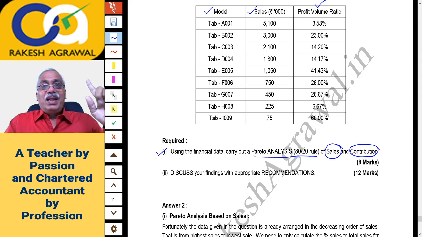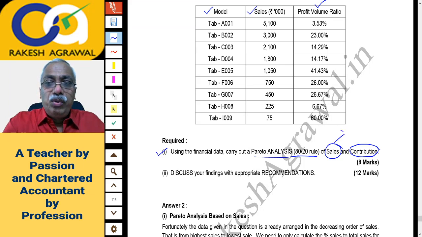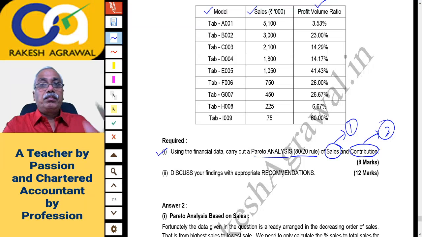So you have to recollect that in intermediate, we used to arrange the items of inventory based on their consumption value: highest annual consumption value at the top and lowest at the bottom. Similarly, we'll have to do the Pareto analysis here. We'll have to do it twice. Once for sales and second for contribution.